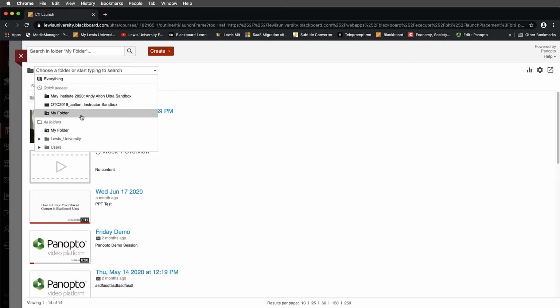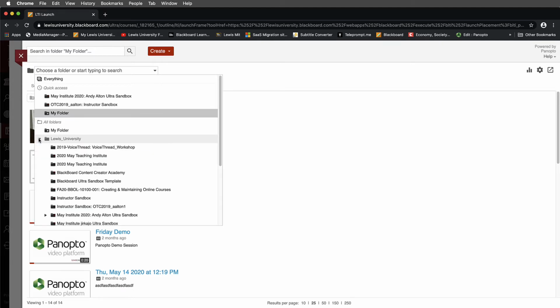Now what I want to look at is below this, where we see all of these folders. Notice there's also, aside from the My folder, which we're looking at, a Lewis University folder and a Users folder, and they're slightly grayed out. I want to expand the Lewis University folder.